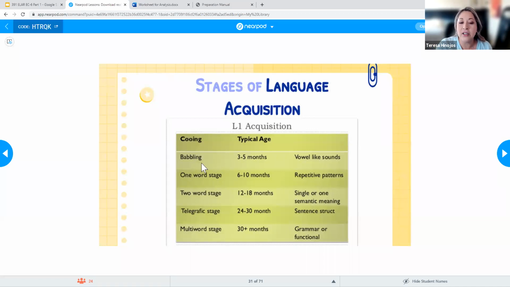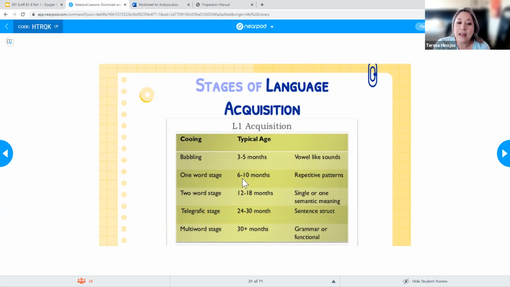And again, all of these stages are things that when you go to your doctor for those monthly checkups, 3, 6, 9 months, the doctor will be asking, oh, is your baby making noises? Are they babbling? Because they're just trying to see if they're reaching those milestones.